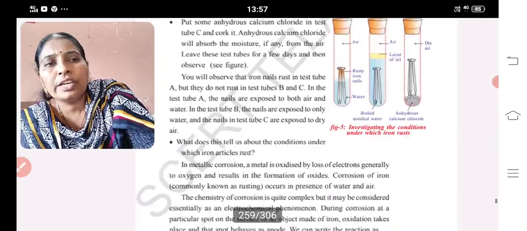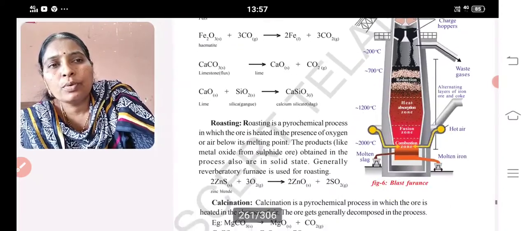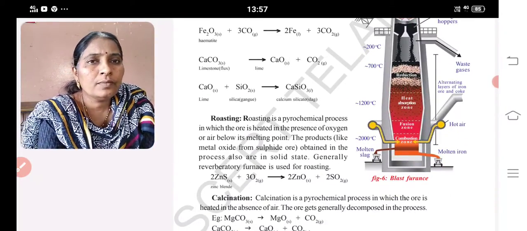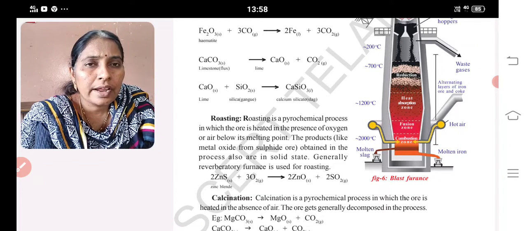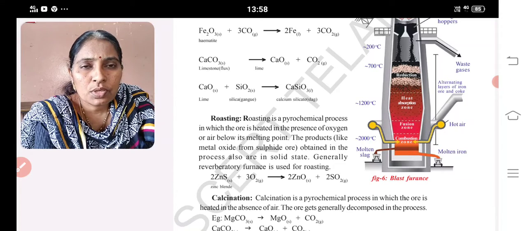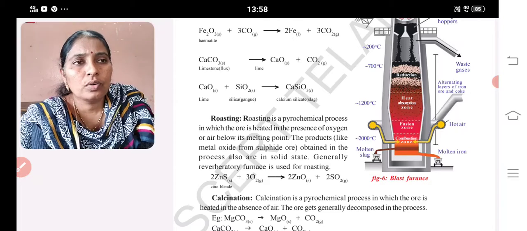And this most important activity also you need to discuss. Some important processes we will discuss in the next class, children. Till then, whatever I taught, just read: concentration, hand picking, washing, froth flotation, magnetic separation, and extraction of the top activity series, middle activity series, and low activity series. Okay children, thank you.